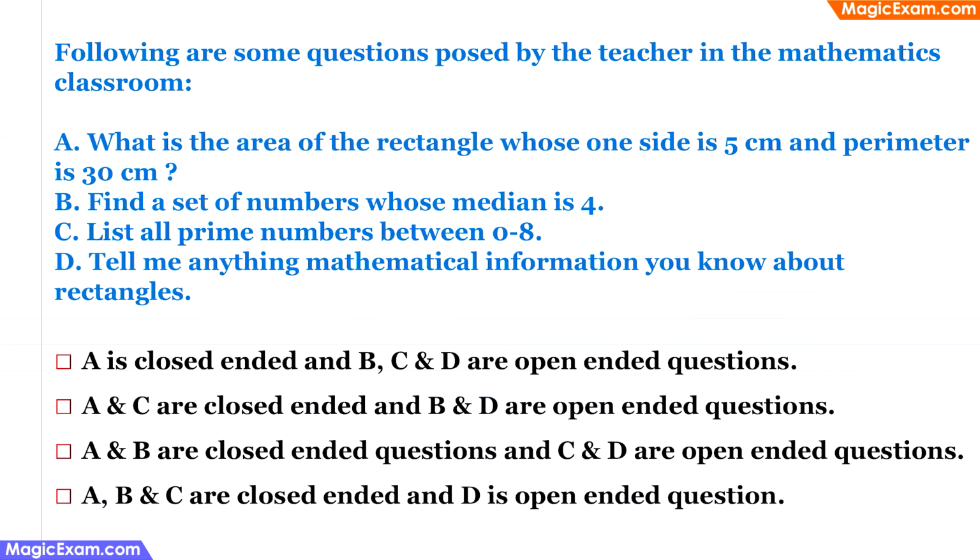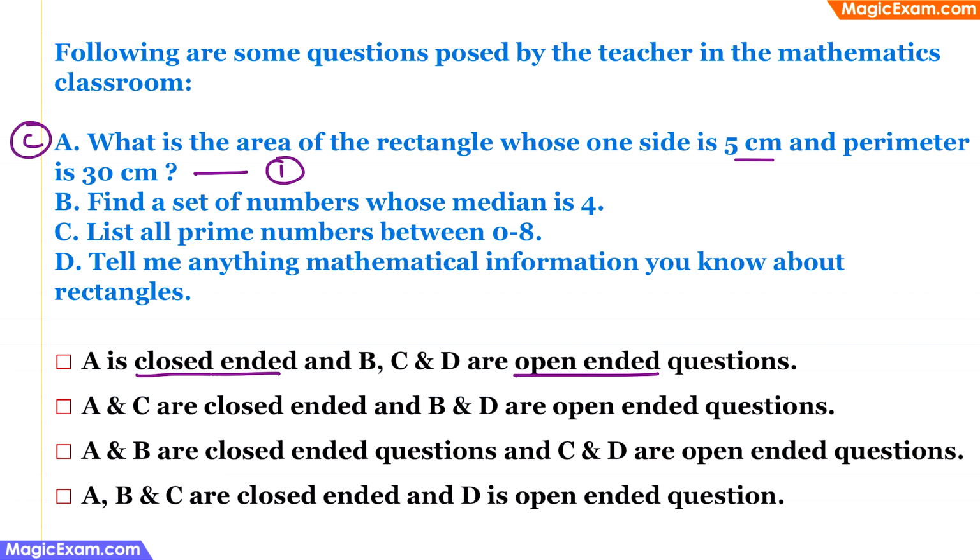Following are some questions posed by the teacher in the mathematics classroom. So when we look at the answer choices, what we have been asked to do is identify which of these questions are close-ended and which one of them are open-ended. Now, close-ended questions can have only one possible correct answer, whereas open-ended questions can have multiple possible correct answers. Now let's look at the questions. The first one is, what is the area of the rectangle whose one side is 5 cm and perimeter is 30 cm? When we do the calculation, there can be only one possible correct answer here. Therefore, this is a close-ended question.